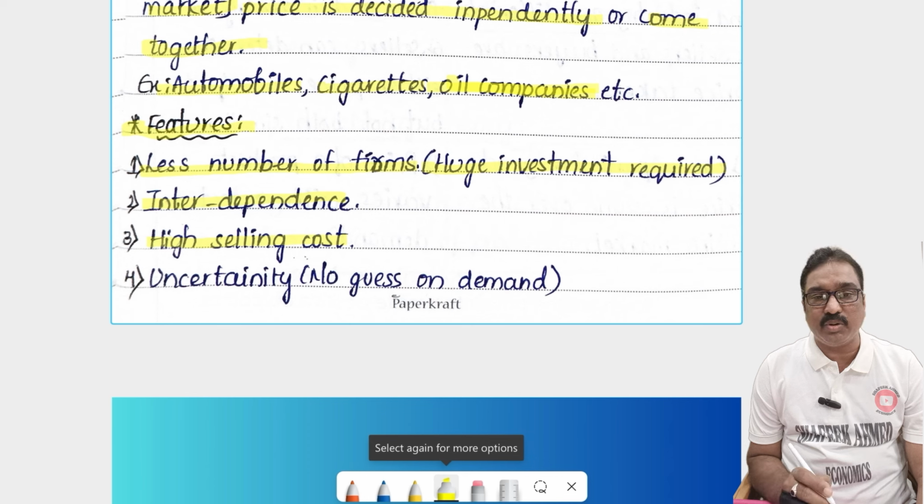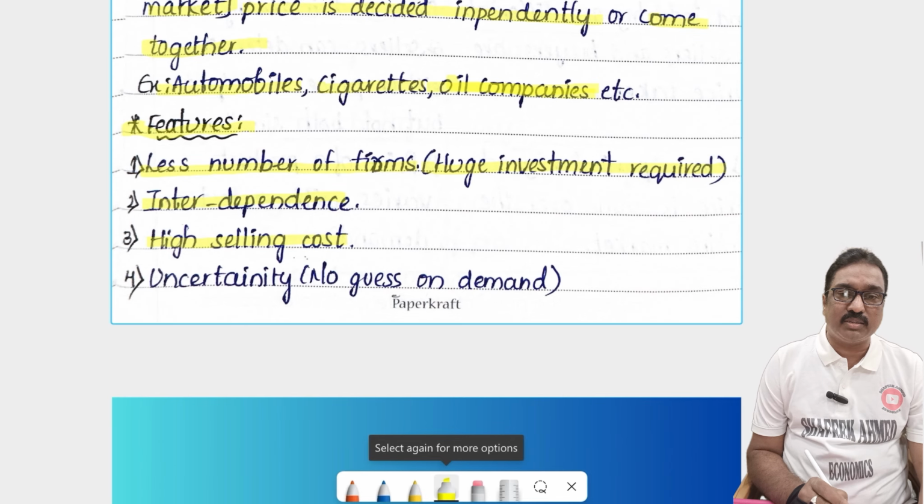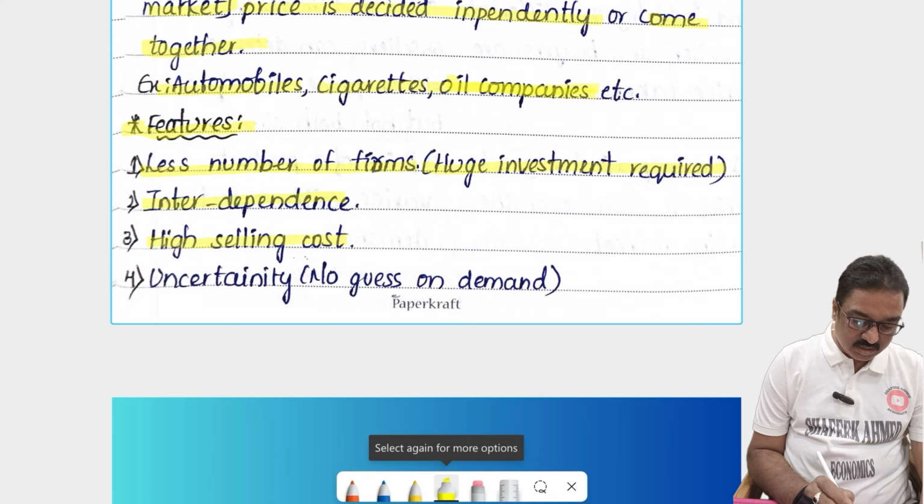All imperfect competition markets have a high selling cost, because there is tough competition between the sellers, and they spend more on sales promotion, like advertisements, paper ads, and electronic and print media. So there is a high selling cost.